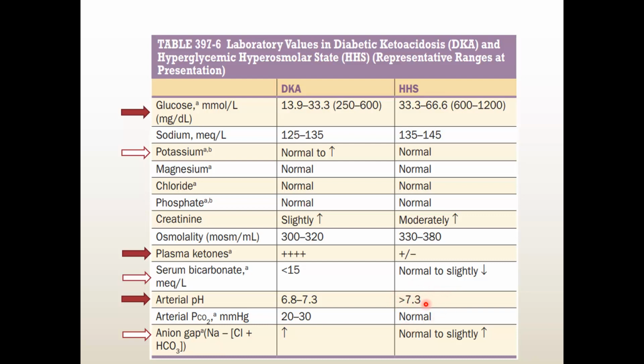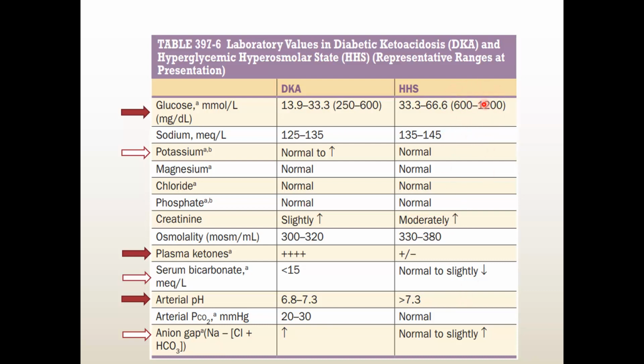So there is plenty in common. The common things are high glucose level, insulin deficiency, and high osmolarity. But the uncommon things are that ketone body formation is not there, creatinine may be increased, and the hyperglycemia is more.